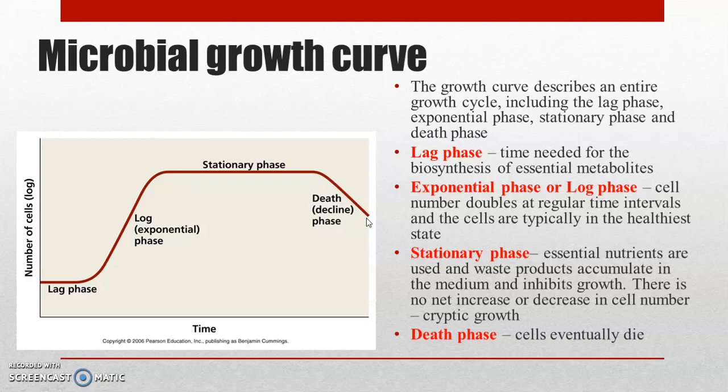So more bacterial cells will die, and there is a sudden decline in the number of bacterial cells. Here you can see the graph is going down. So this is the death phase. These are the 4 phases in the bacterial growth curve.